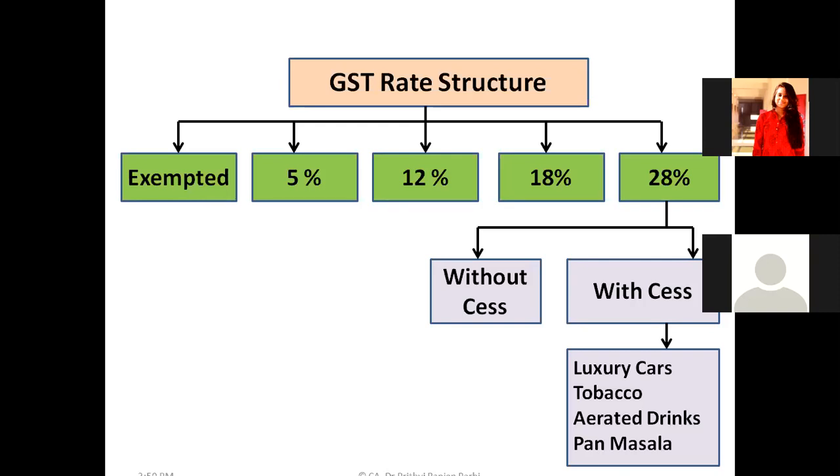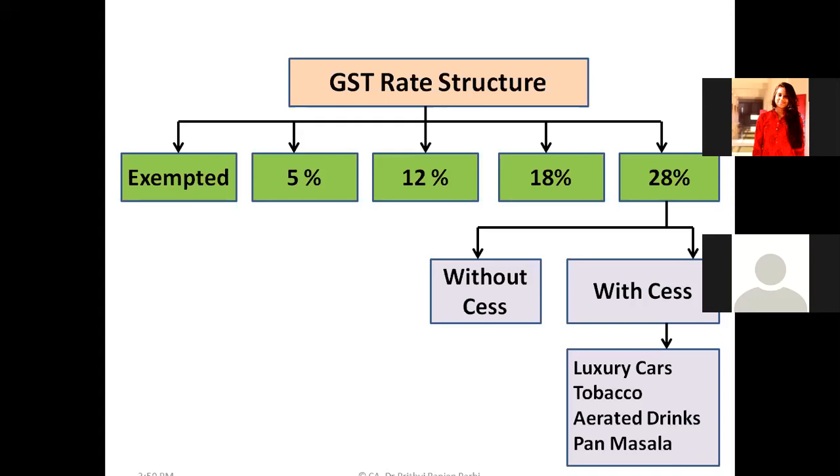Therefore, what is required is that you should update yourself. The data is available on the website from where I downloaded it, and the latest rate is given to you. But in future, if you need to check the rate applicable to a particular supply, be it goods or services, always you need to have the latest data. You can get it confirmed from the CBIC website.